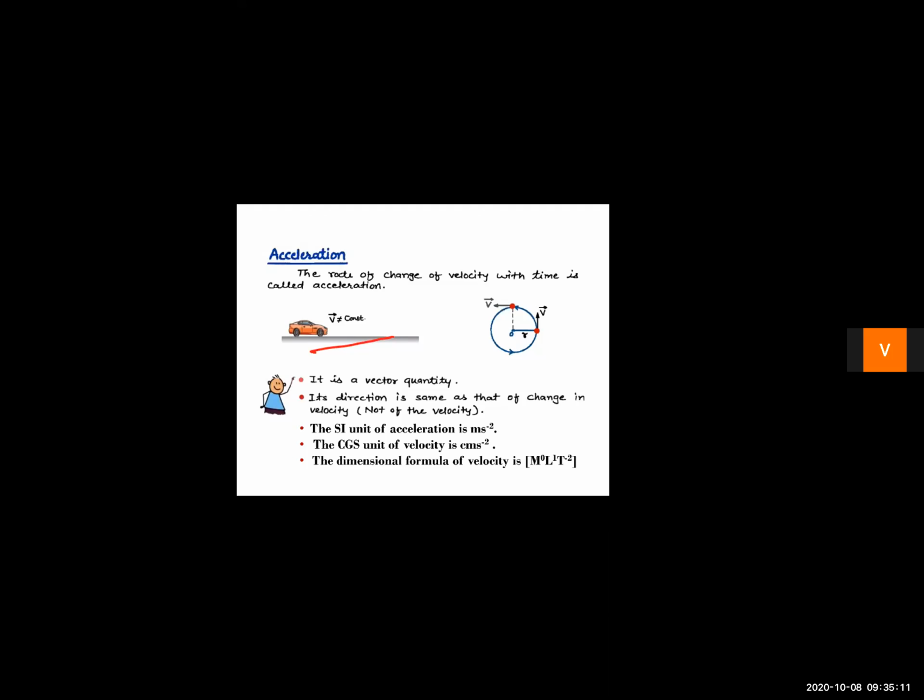Suppose initially the car was at rest, so its speed is 0 kilometer per hour, and then it started, and when it is starting, suppose its speed is 20 kilometers per hour, and then it speeds up and its speed becomes 60 kilometers per hour, and then it has to enter a city area, market area. So its speed again decreases to 20 kilometers per hour. So here you can see that the speed or the magnitude of velocity is changing.